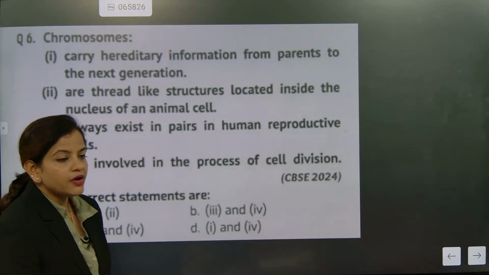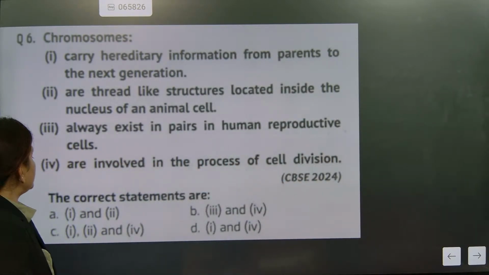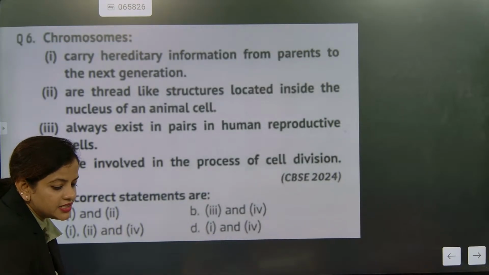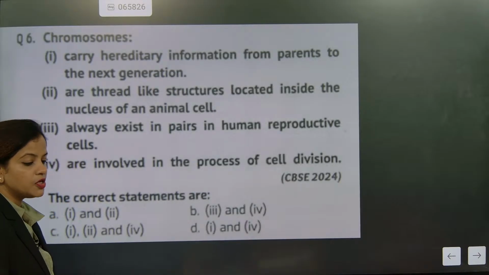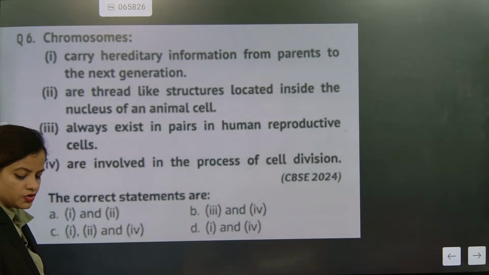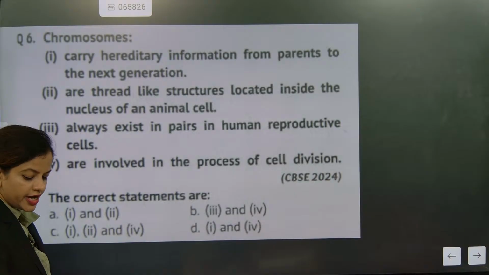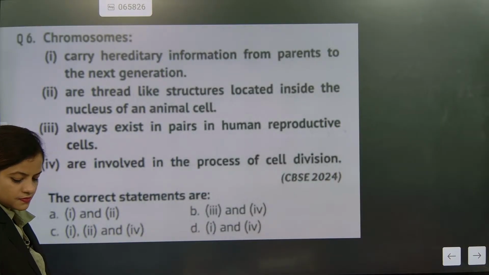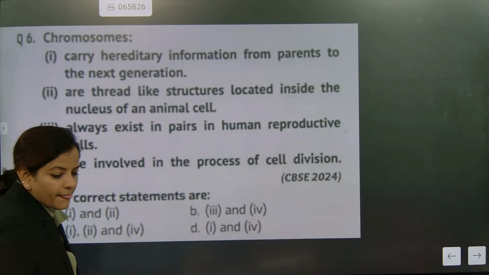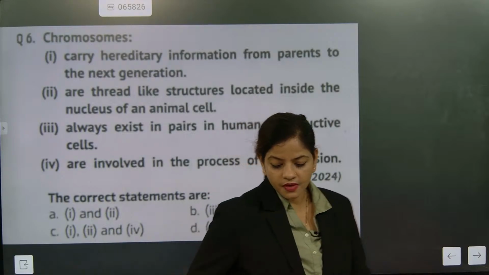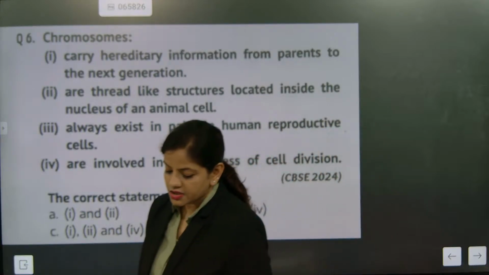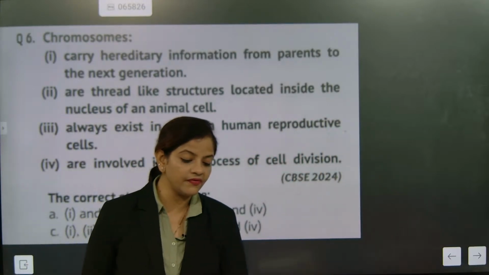Okay, I got one answer. Someone is telling C, someone D as the answer. In online students, they are telling D as the answer, but we need to check the answer properly and then only we can have a conclusive answer. So please kindly first check. What is the answer? C is the correct answer. Some are giving D as the answer, some are giving C as the answer.